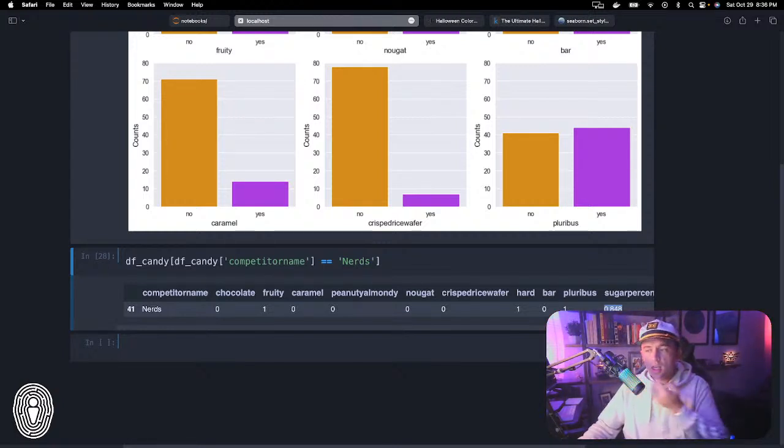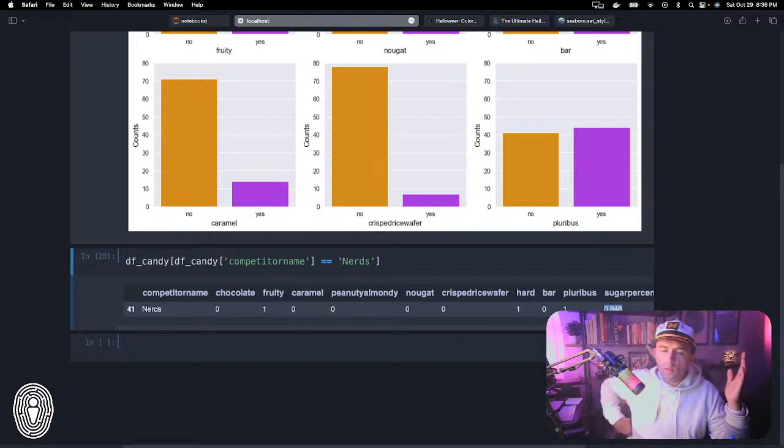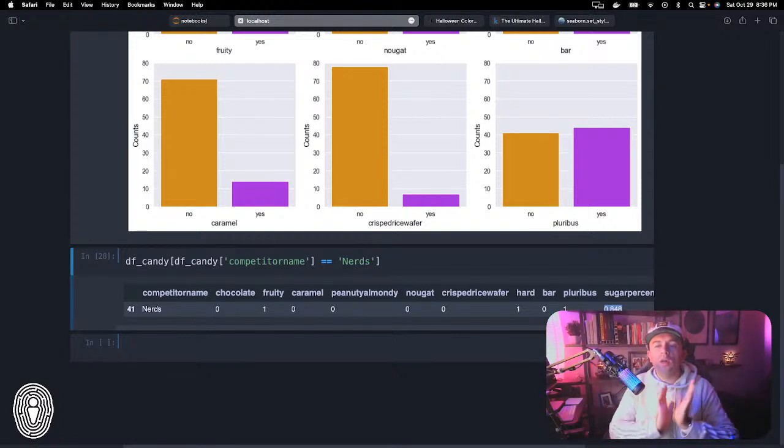Another interesting one that I want to show is, let's say you are comparing two variables, and you want to see how they correlate to one another. What we're going to be comparing here is sugar to price.